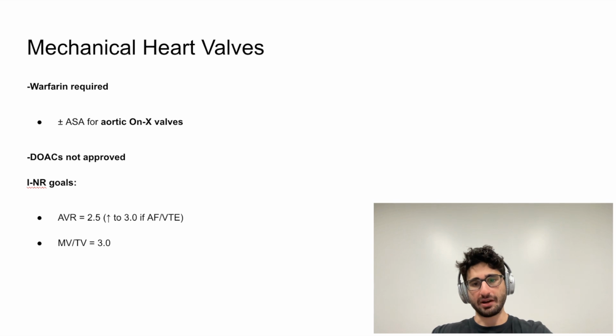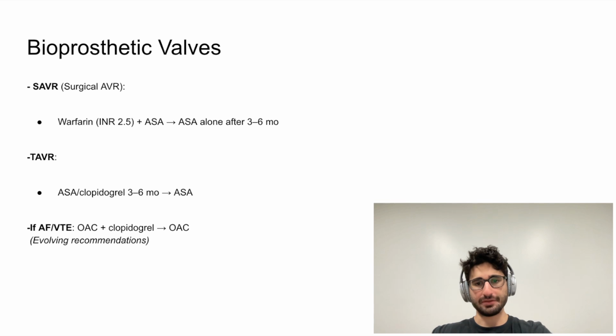In patients with On-X aortic valves, aspirin may or may not be added, and this depends on the individual thrombotic risk. Now let's discuss bioprosthetic valves. For bioprosthetic valves, the anticoagulation strategy is going to depend on whether the valve was placed surgically or via TAVR. After surgical AVR, we typically use warfarin with aspirin for 3 to 6 months. Then we transition to aspirin alone.